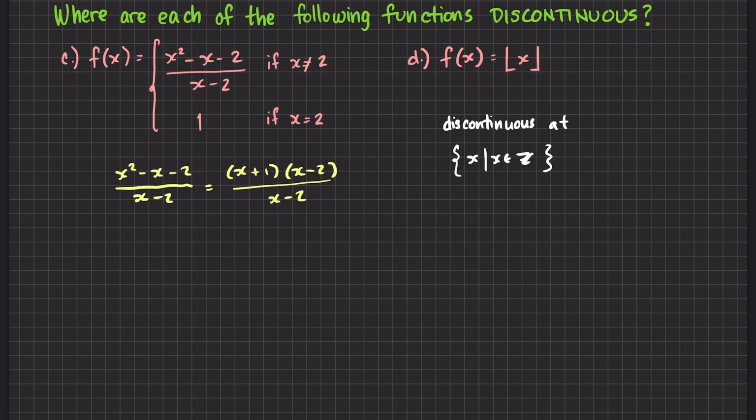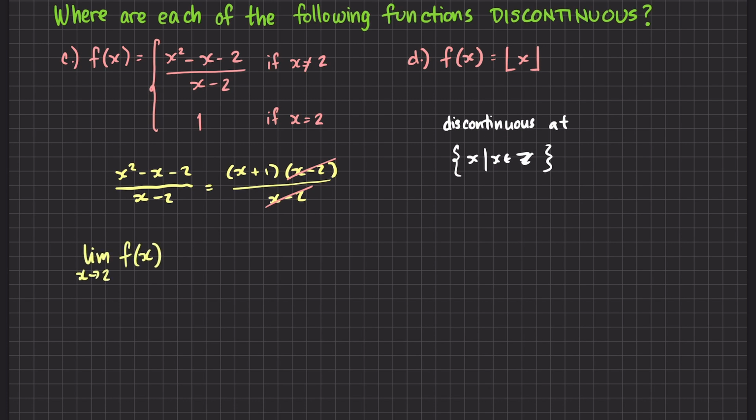The function x squared minus x minus 2 all over x minus 2 factors out to x plus 1 times x minus 2 all over x minus 2. As we can see, we can cancel out the factor x minus 2 from both the numerator and denominator. This does not change the fact that we have a hole at x equals 2. So, let's verify if, when we define the function f of x equals 1 if x is equal to 2, the discontinuity is fixed.